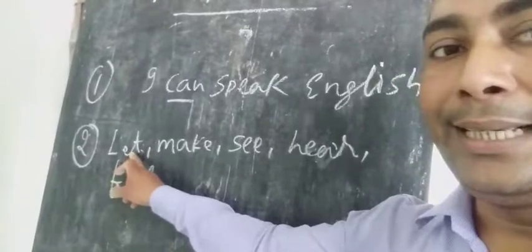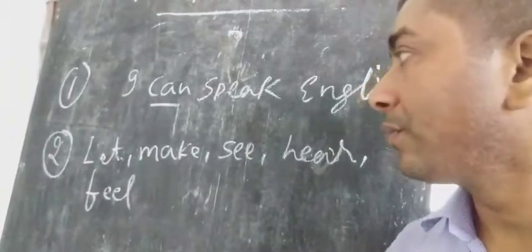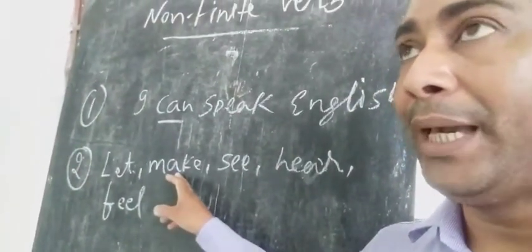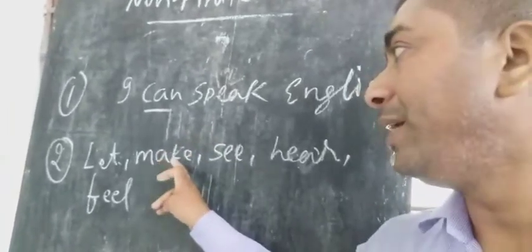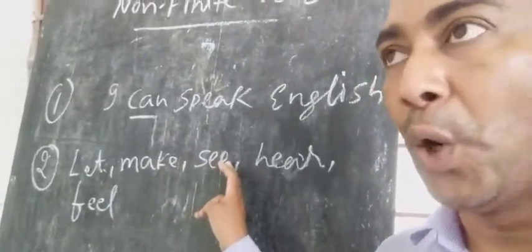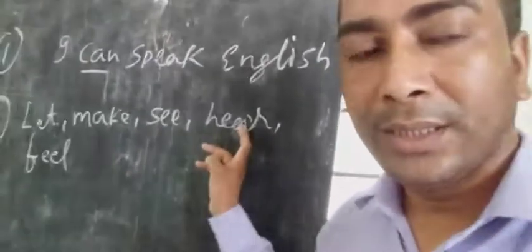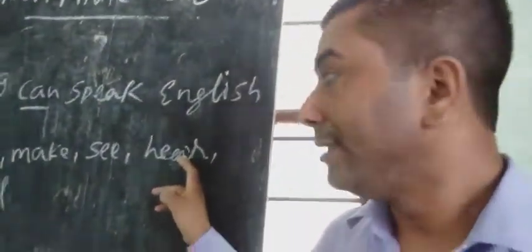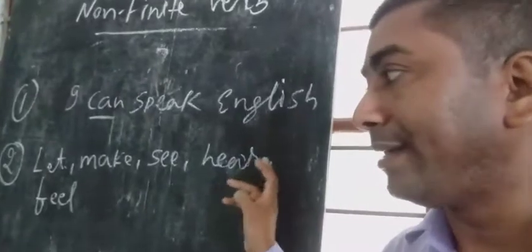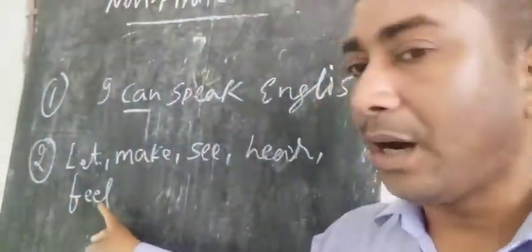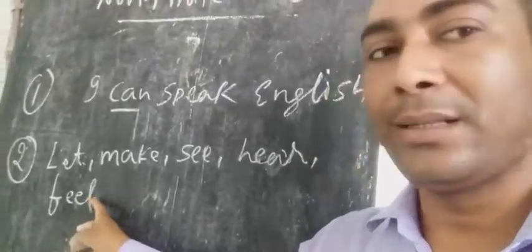Example, let: let me go, not to go. Let me go. To will not be used. Make: he made me laugh, not to laugh, only laugh. See: I saw him go, not to go, only go. Hear: they heard me cry, not to cry, only cry. Feel: I felt the earth shake, not to shake, only shake.